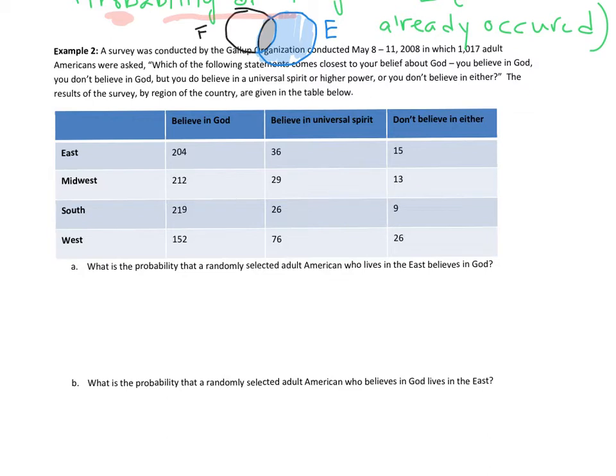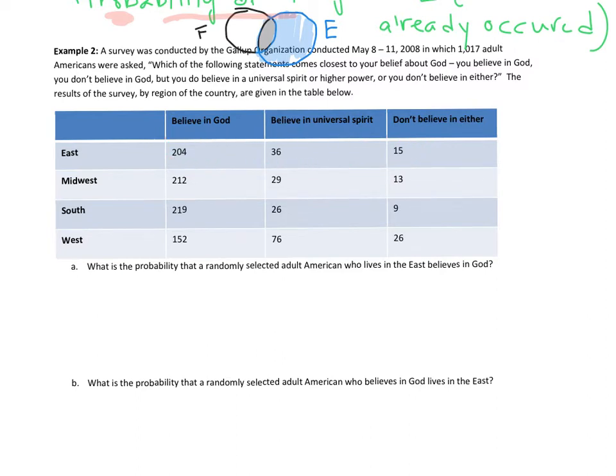All right, so first one, what is the probability that a randomly selected adult American who lives in the East believes in God? So that means we're going to be focusing on the top row, the East row, because we're limiting our sample space to just people who live in the East.